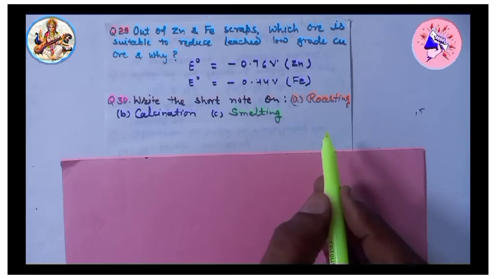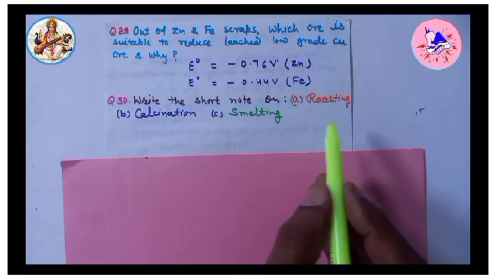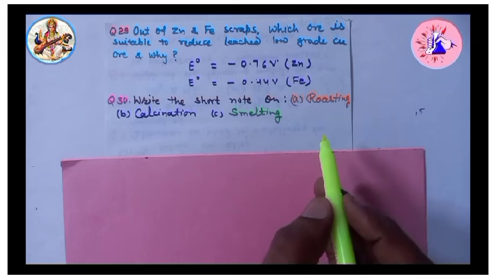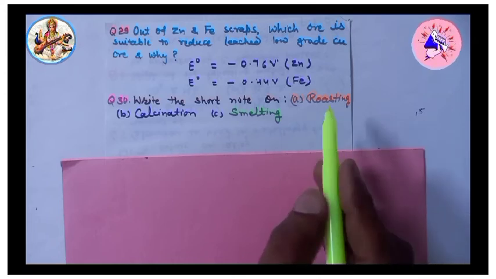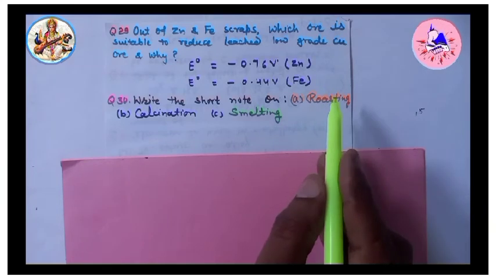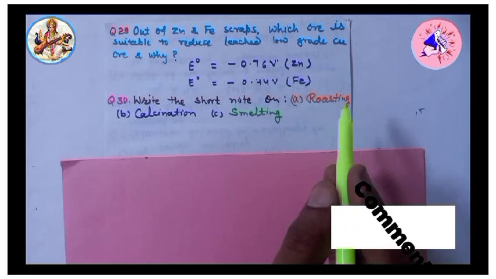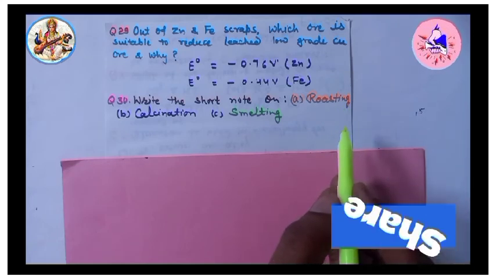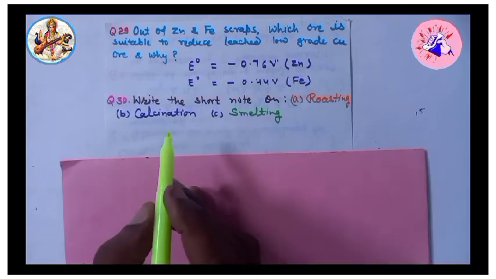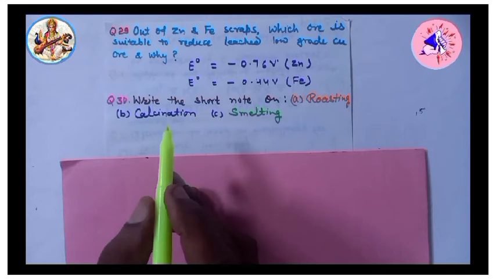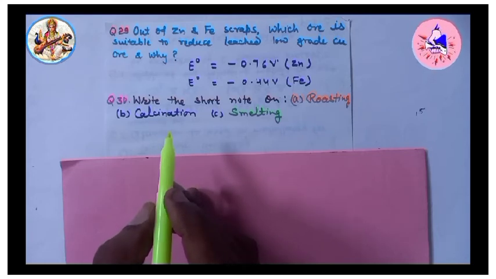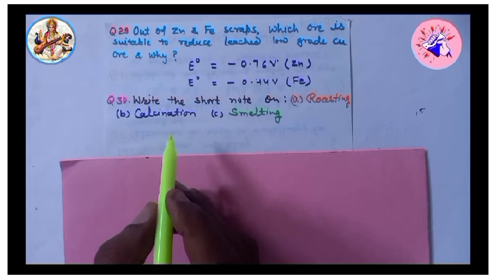During the process of roasting, moisture is removed. Second, impurities of sulfur, phosphorus and arsenic are removed as their volatile oxides. Roasting is employed in case of sulfide ores. Very important.